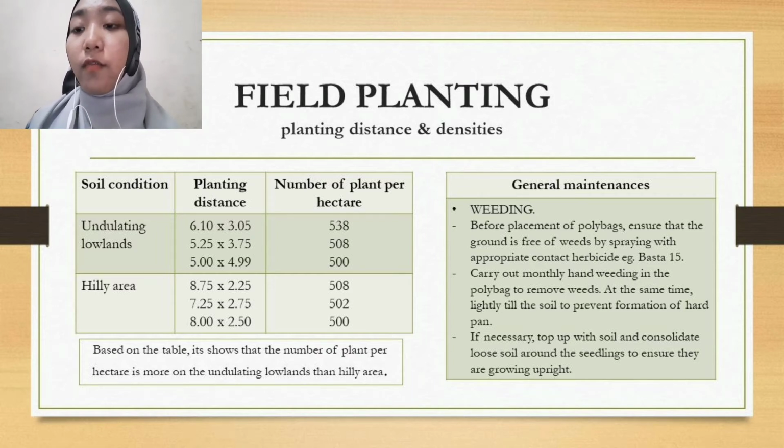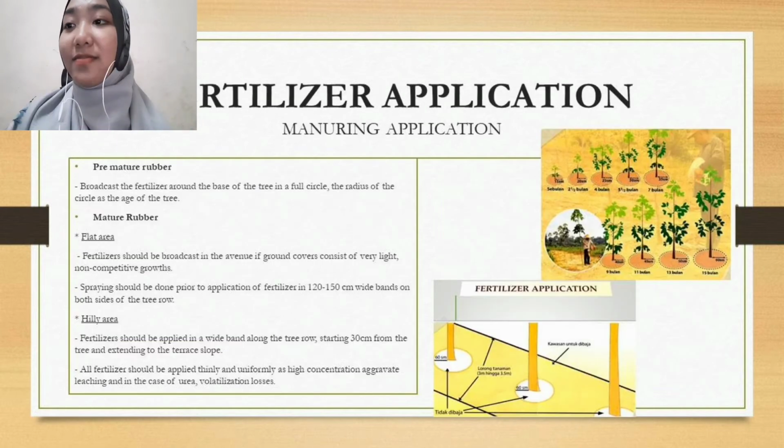For general maintenance, we must control the weeds to ensure the rubber gets enough nutrients from fertilizer and enough sunlight. The hand weeding method can be applied to remove weeds in the polybag.